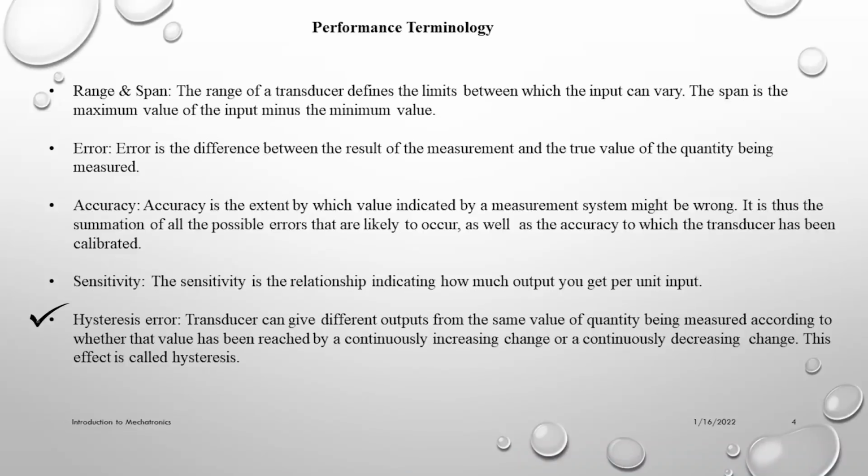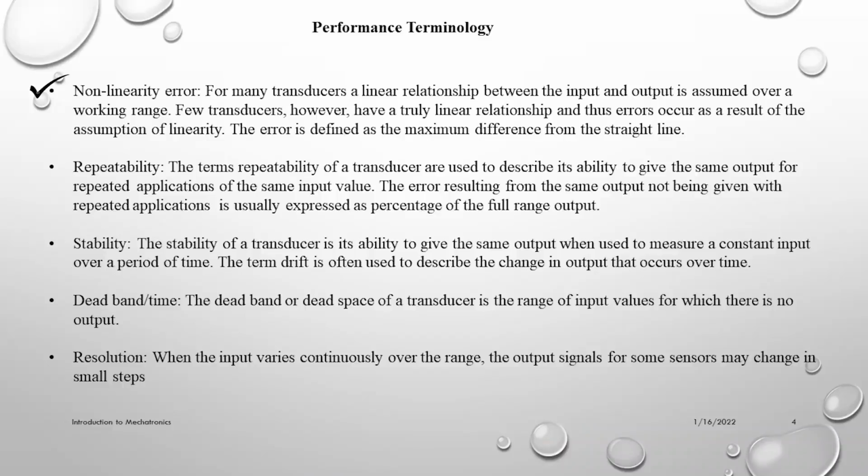We have another error in our sensor, which is hysteresis. What is hysteresis? We have a mechanical background. Look, this is what hysteresis actually is. Hysteresis is the variance of the output for the same input in a sensor. Another common error in our sensor is non-linearity. We all want our sensor to be linear so that we can easily understand the outputs for various inputs. So what is non-linearity? Non-linearity is a non-linear relationship between the input and output.